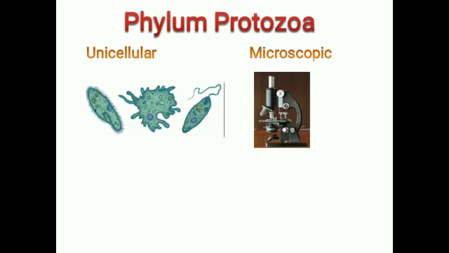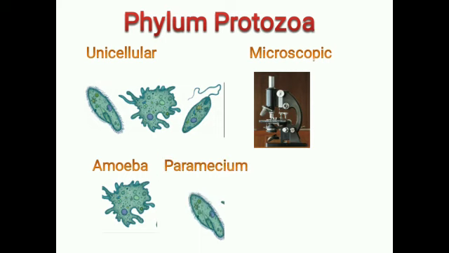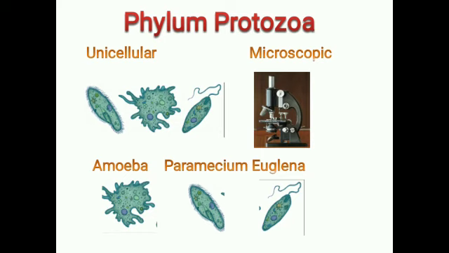This is the microscope. Amoeba, Paramecium and Euglena are the examples of Phylum Protozoa. Have you got it about the Phylum Protozoa? They are unicellular organisms. They are microscopic organisms. Amoeba, Paramecium and Euglena are the examples of Phylum Protozoa.